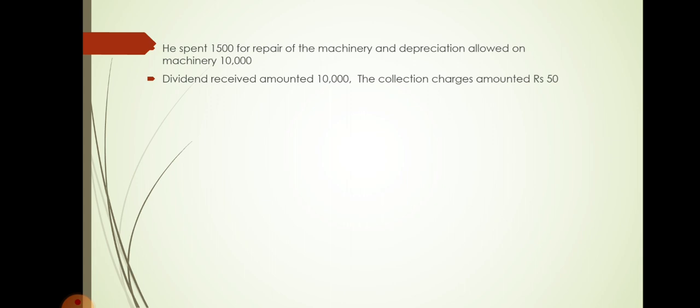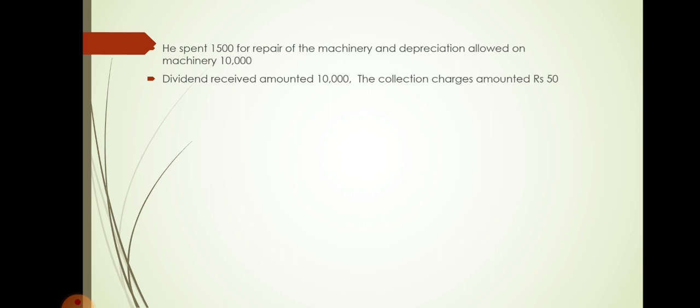Last one, dividend received amounted to rupees 10,000. So dividend received is given. If any dividend is received, it is exempted up to 10 lakh rupees. So here it is exempted. Further, they have given explanation, that is the collection charges amounted to rupees 50.